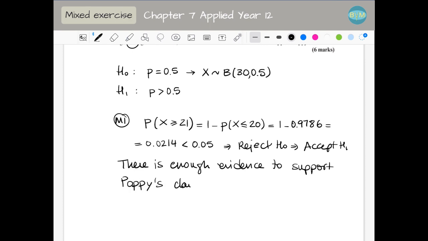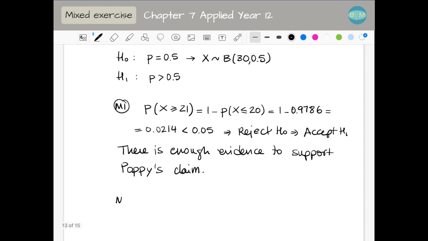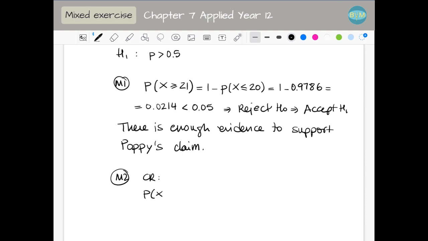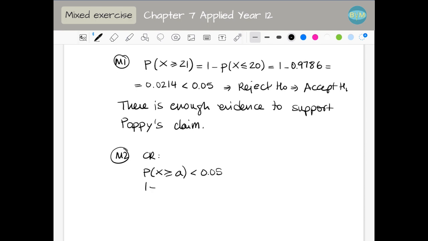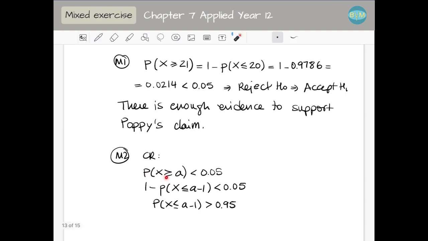Method 2 would be finding the critical region. Remember, you don't have to do both, just the one that you prefer, unless they ask you about the critical region. We have a one tail test, so the probability of X greater or equal than A must be smaller than the significance level. But this is not in the calculator, so we do the probability of X smaller or equal than A minus 1, which must be greater than 1 minus 0.05, which is 0.95.